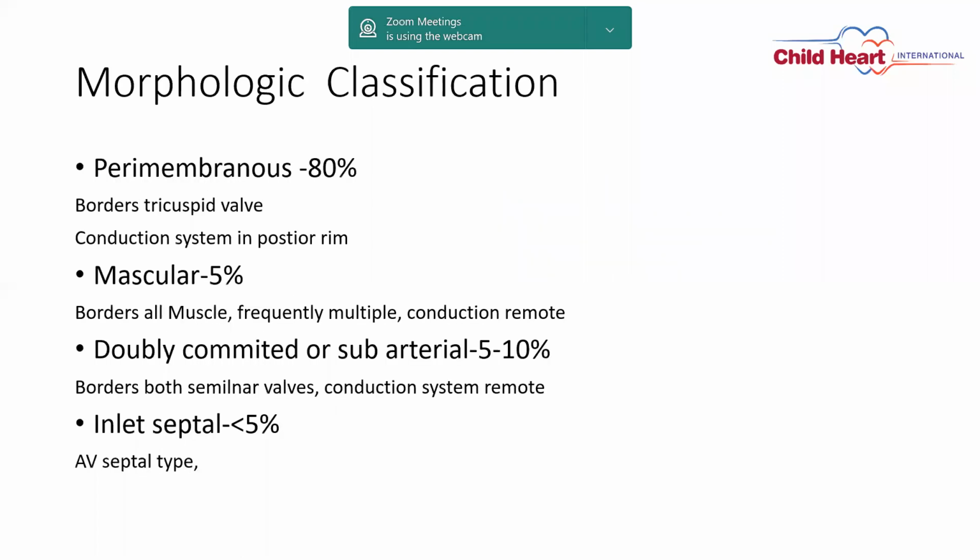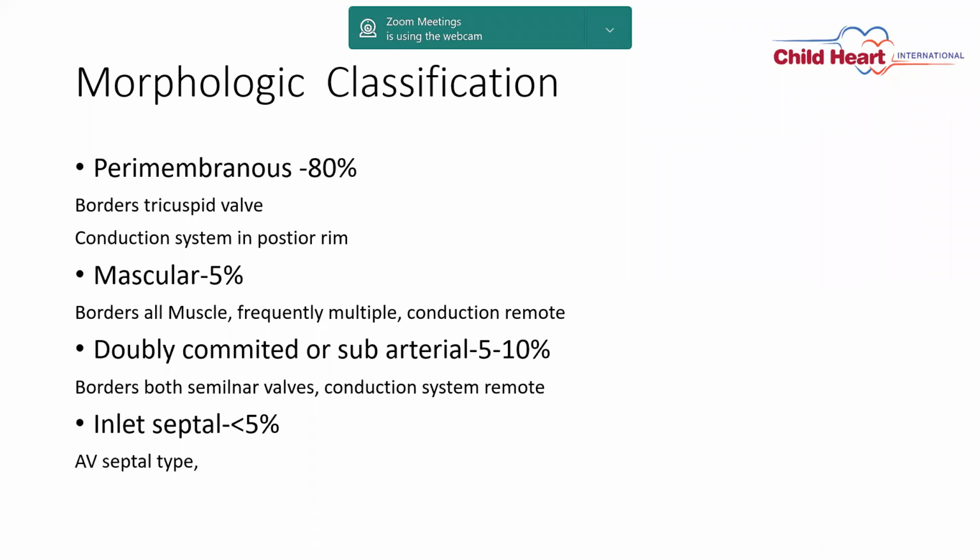The most common and practical classification is the morphological classification, where we can see a perimembranous VSD, and 80% of defects are perimembranous VSD, when it has a border with the tricuspid valve. I am going to detail the perimembranous VSD in the next slide. Then muscular VSD is 5%. The definition of muscular VSD is that the borders of the VSD are muscle all around. It is frequently multiple, and conduction tissue is always remote to the muscular VSD.